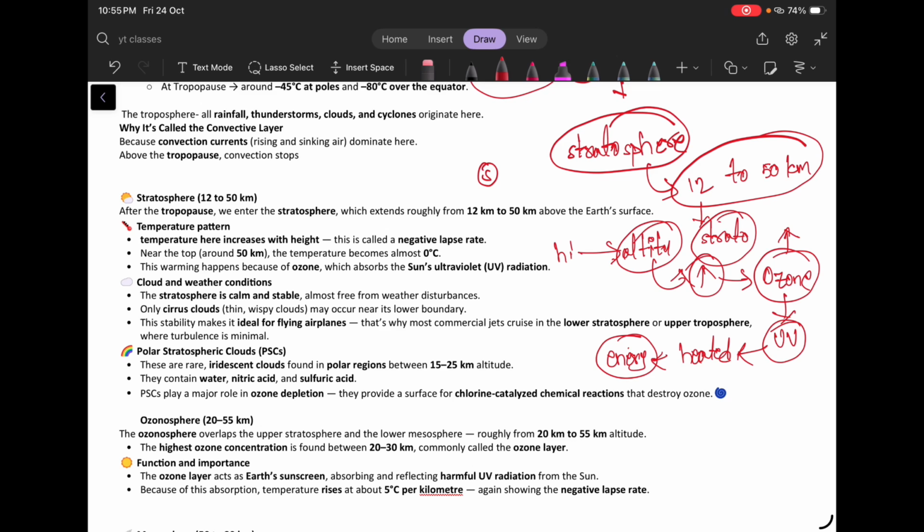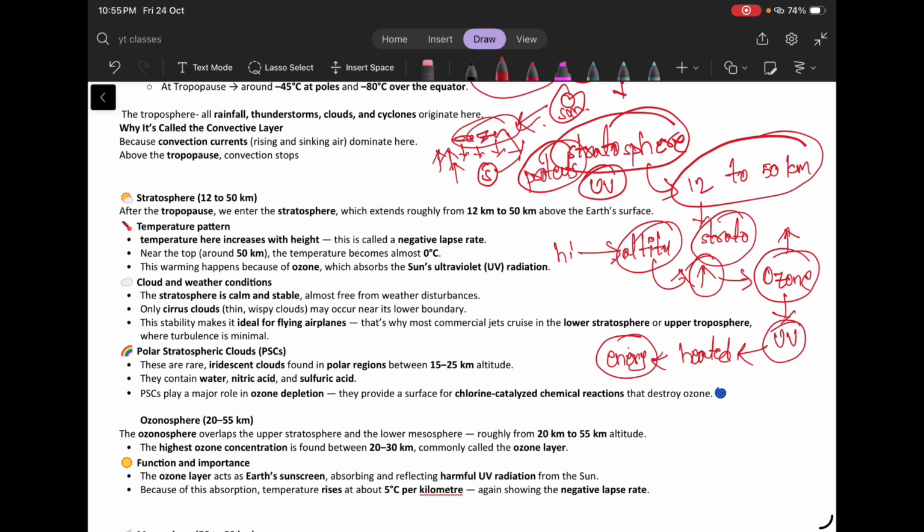So suppose this is the stratosphere and this is the ozone layer. It absorbs the energy coming from the sun, gets heated, and releases the energy right after getting heated. And when we go to higher altitudes in the stratospheric layer, the temperature will increase because of this ozone layer. And this ozone layer also protects the people of earth from the UV rays coming from the sun,